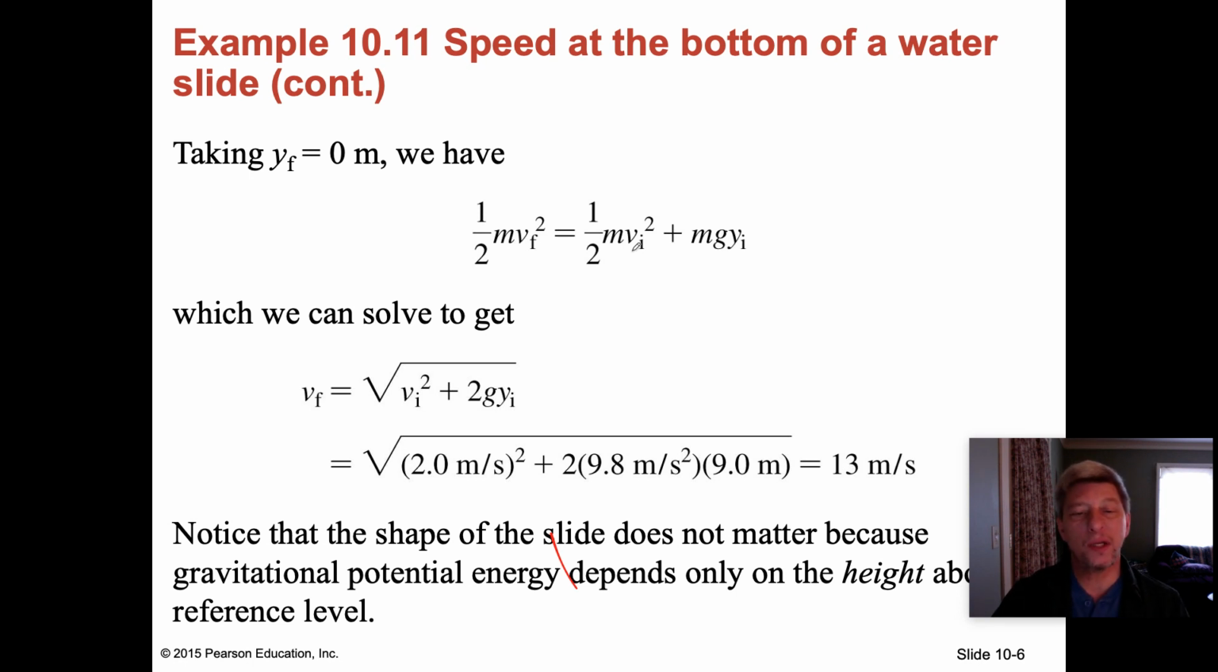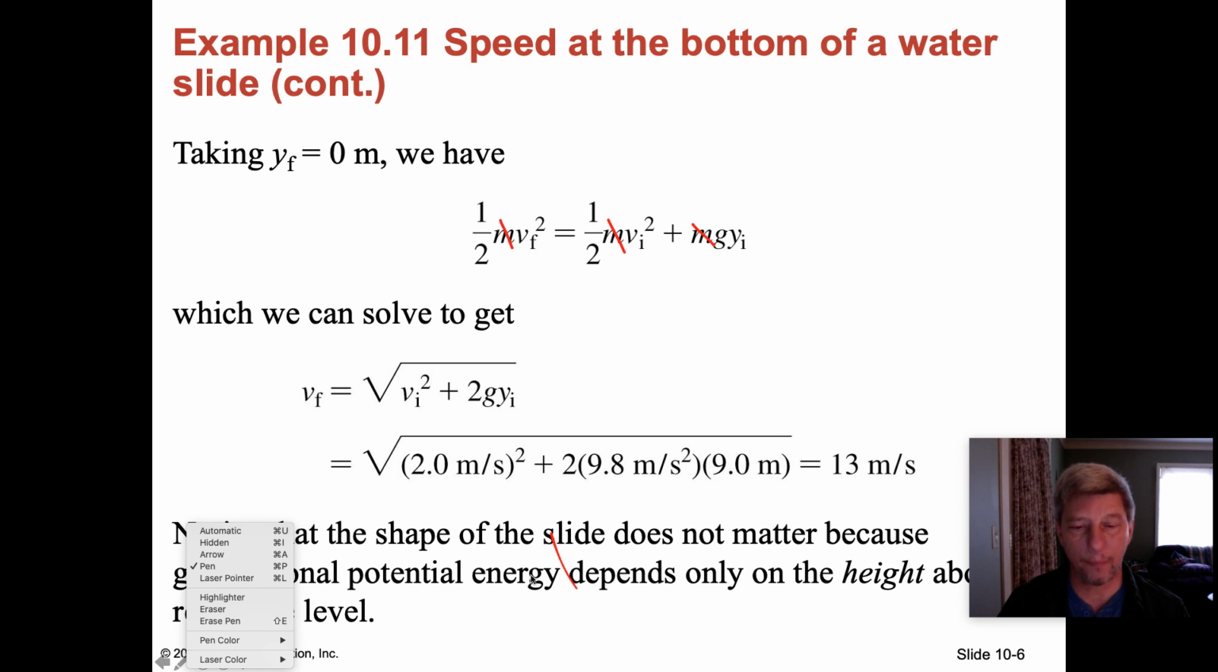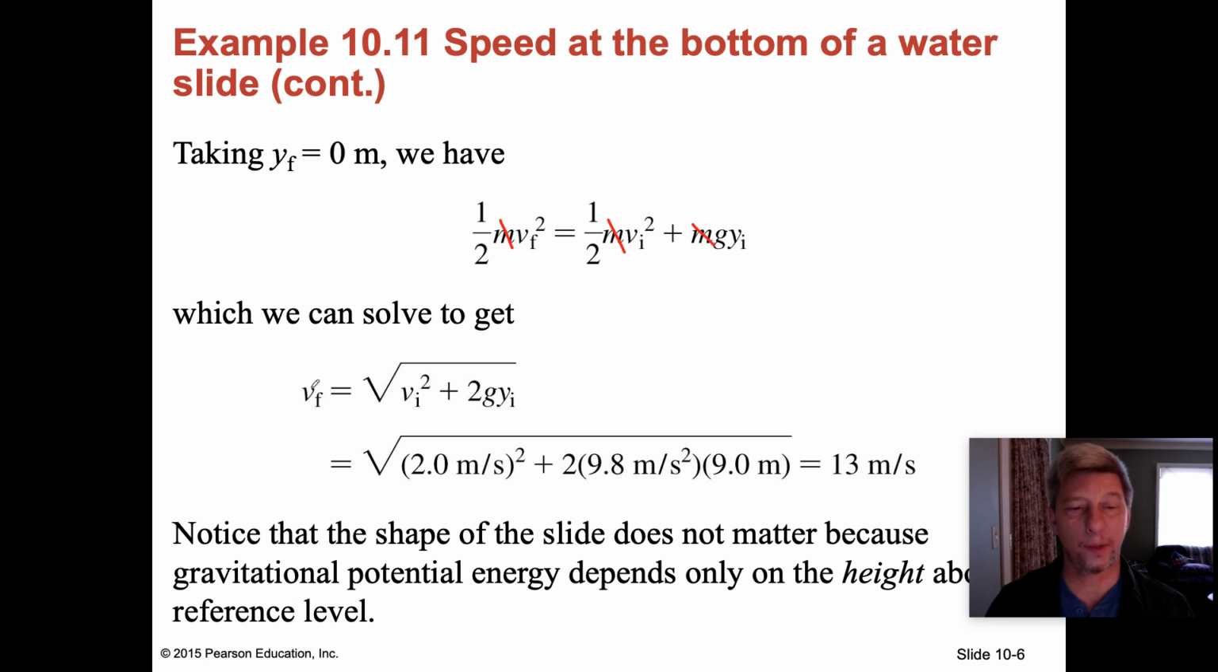If I rearrange this algebraically, first things first, get rid of the masses. They go bye-bye because there's a mass on each side. And then multiply both sides by 2. Then take the square root of both sides. I end up with the formula VF equals the square root of VI squared plus 2 times G, the initial